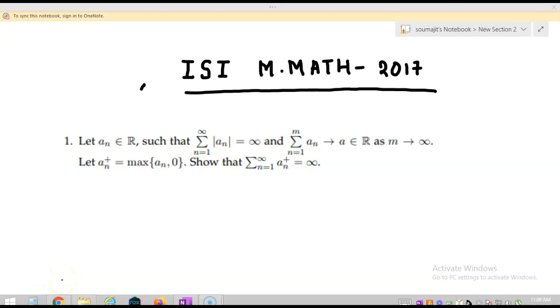So today we are going to solve the questions of ISI M-Math 2017, paper code PMB. Okay, subjective solution of ISI M-Math 2017.